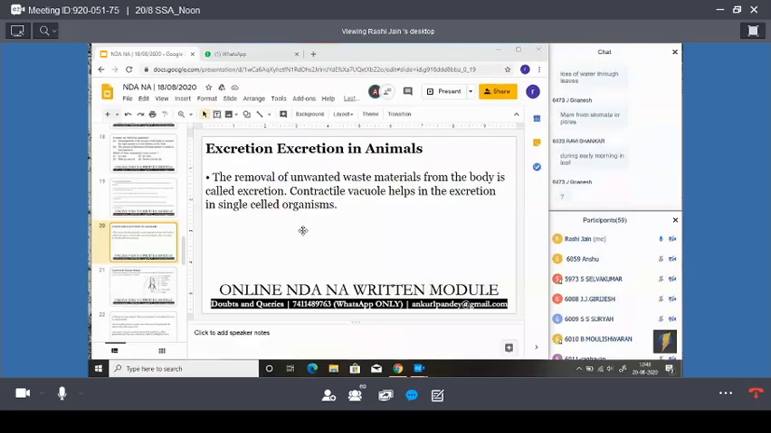Yeah, during early morning in the leaf. It is not from stomata, it is from pores. Ganesh, it is from pores, not from the stomata.